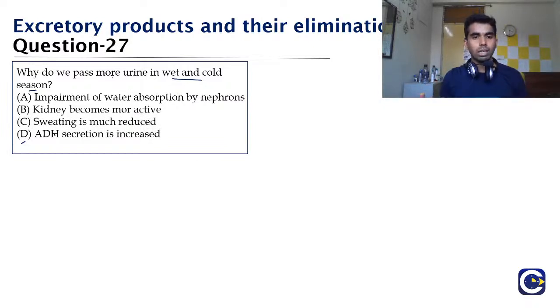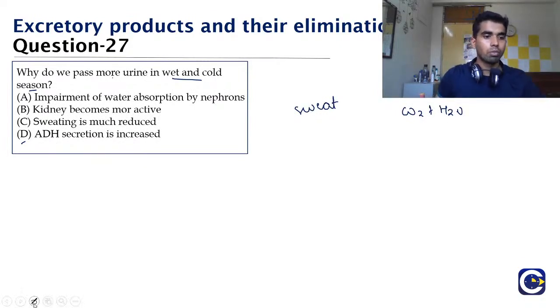See, the body continuously produces waste material, and that waste material has to go outside the body, and it goes outside by urine. But there are various other mechanisms which help to pass the waste material, and that is by sweat. So water is also a waste material. Whenever you break down glucose, it will convert into carbon dioxide and water. So this waste material has to be removed, and one mechanism to remove it is to sweat it out.